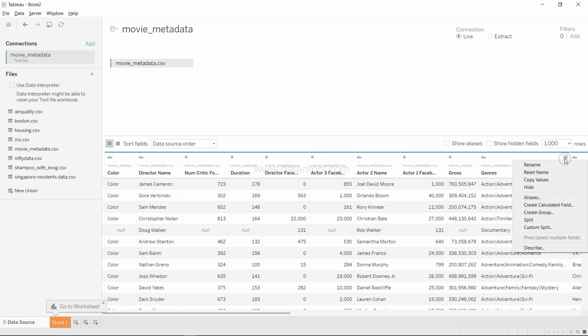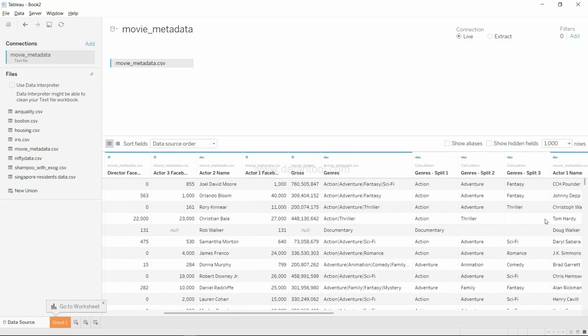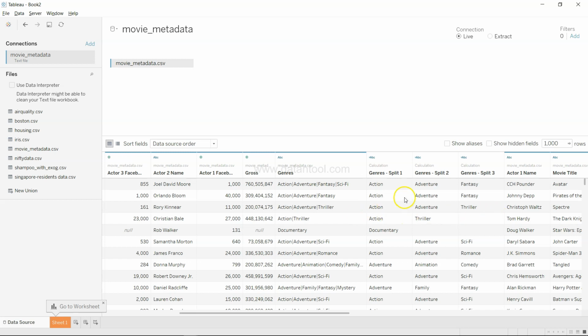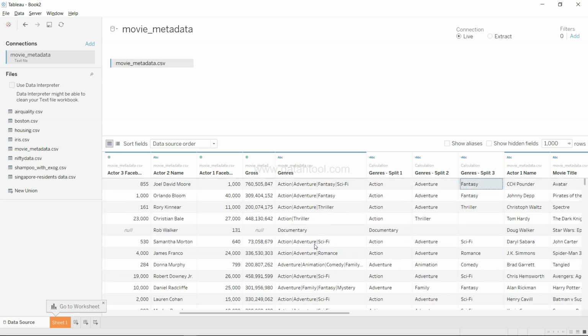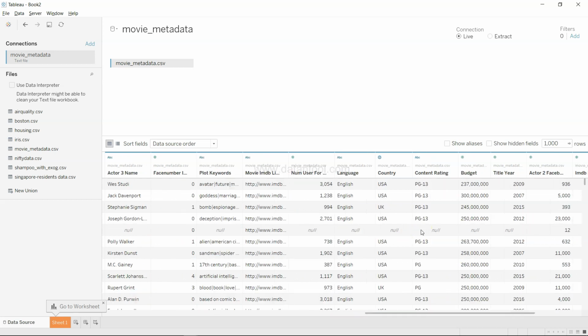What you can do is come over here and click on split. It will split out the first three, action, adventure and fantasy, based on relevancy: it sees that a maximum of 3 categories is present on average across the different values, which are around 5,000. But if you have a requirement where you want each and every value, you can go to the custom split. Once you have this data set, you can further fine-tune it.